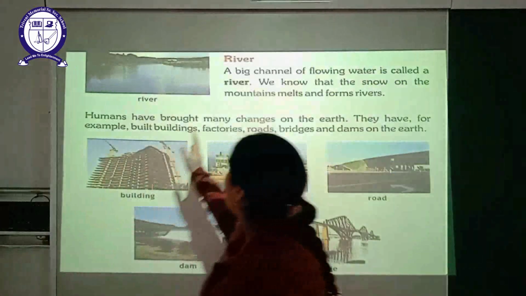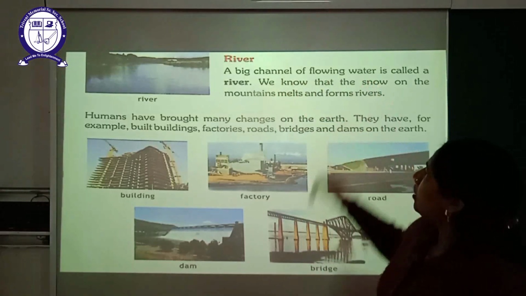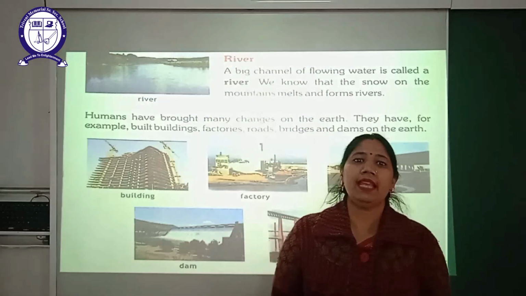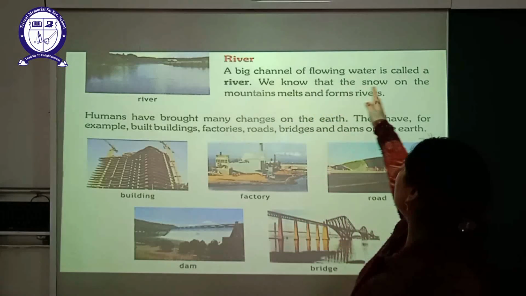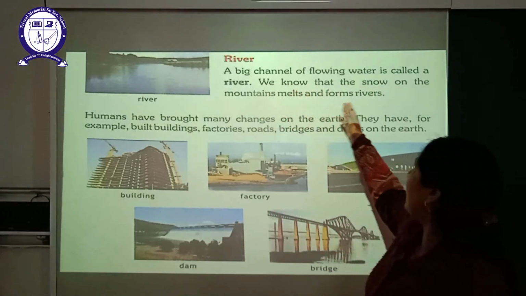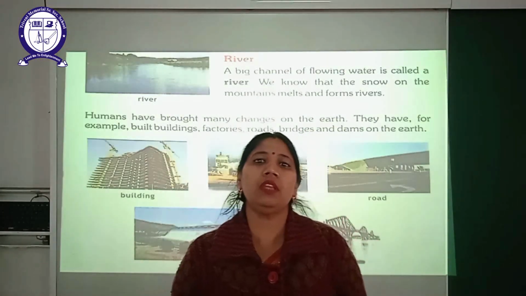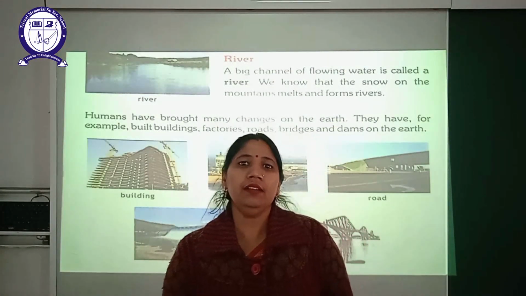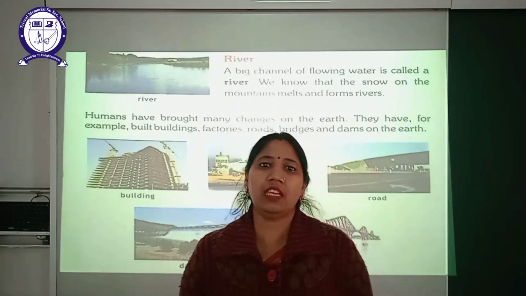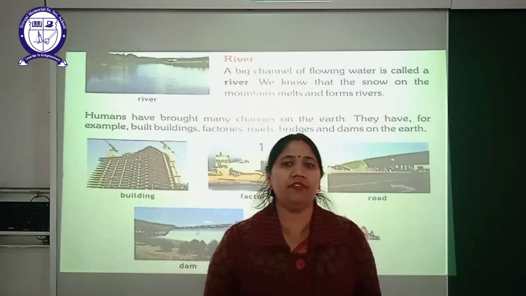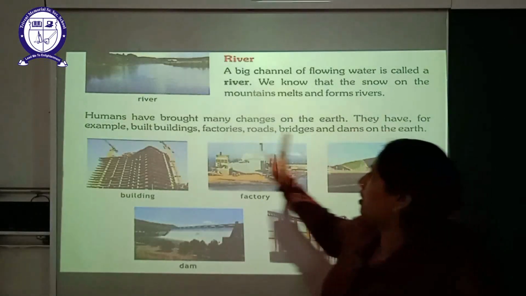Next is river. River is a big channel of flowing water. Okay? जो river का water होता है बेटा वो कभी ठहरा नहीं होता. That is flowing. It is in the flowing form. We know that the snow on the mountains melts and forms the river. During the summers, the snow on the mountains melts and forms streams. And when the streams meet at a point, that is in the form of rivers. It is a flowing channel. Channel of flowing water beta.